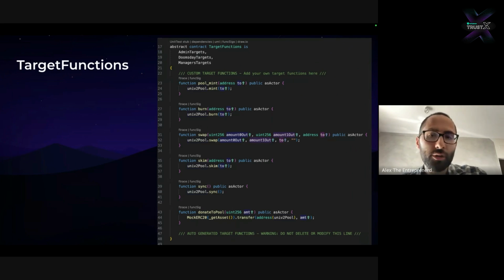Then the target functions is basically taking the Uniswap pool and giving us a way to call that. You can see that there's a modifier called asActor. That's a convention we use where we are basically pranking the current actor so that all operations are done in a consistent way, and so that we can also abstract away having different actors. But for the sake of our demo, we could even remove that. At the end of the day, we're giving Echidna and Foundry a function that they can call to alter the state of the Uniswap pool. That's really all we're doing.